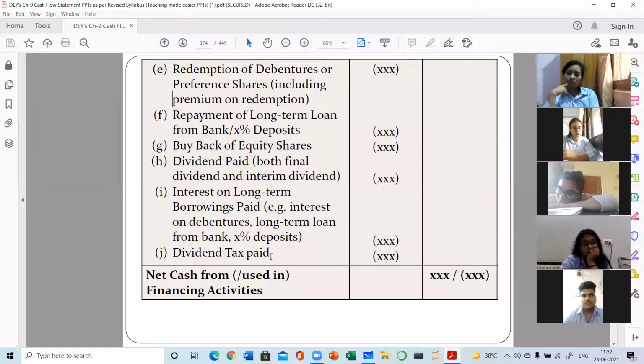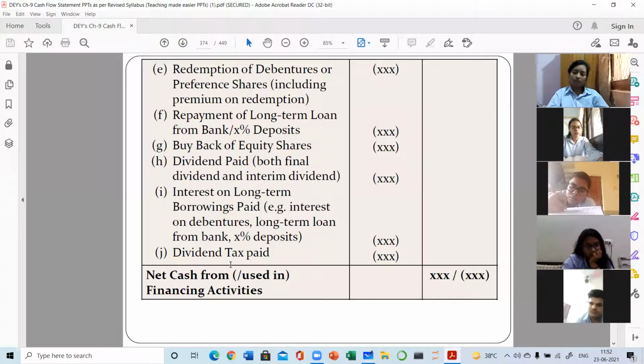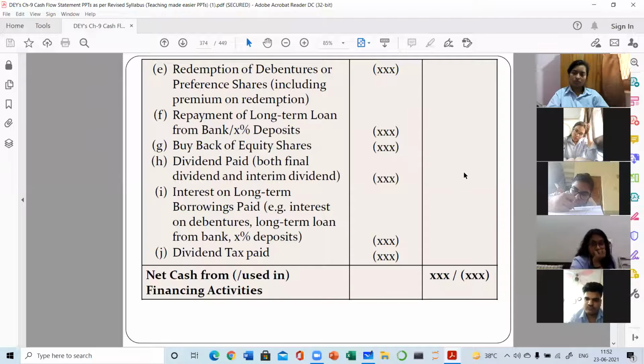Then dividend tax paid. This item will also be rarely given in the question. Whenever the company makes payment of dividends to the shareholders, it is supposed to pay a tax on that dividend. The tax is a dividend tax. Dividend is tax-free income in the hands of the investors, so who is paying tax on those dividends? The company itself is making payment of tax on that dividend. So this is the complete format.